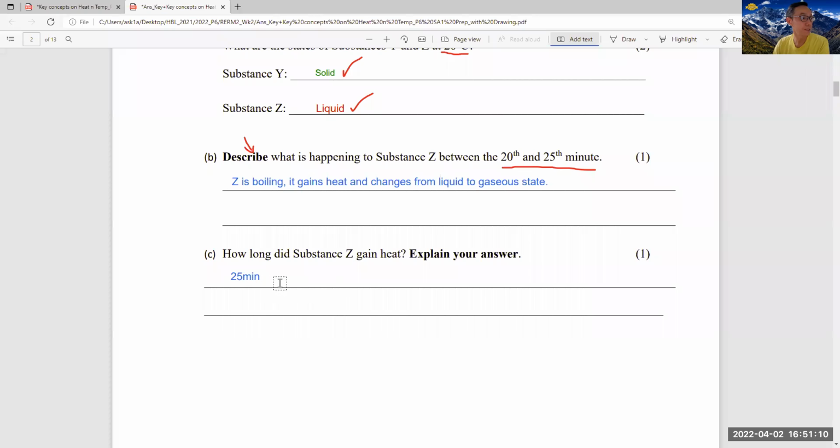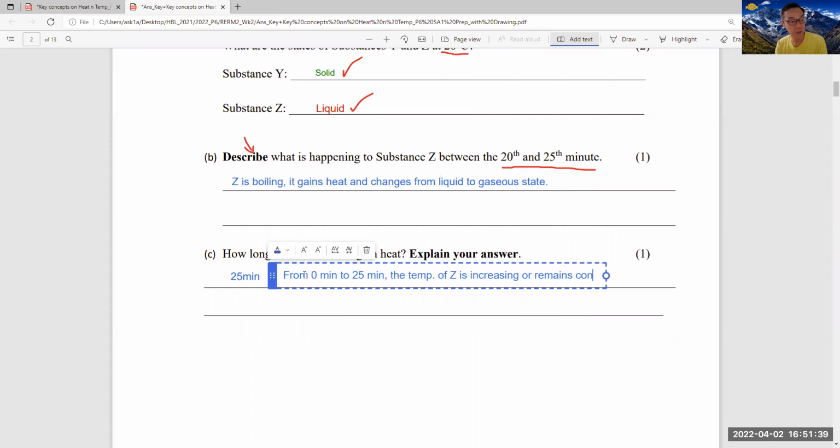But I got to explain. So you should say that from 0 minute to 25 minutes, the temperature of Z is increasing or remains constant during melting and boiling.